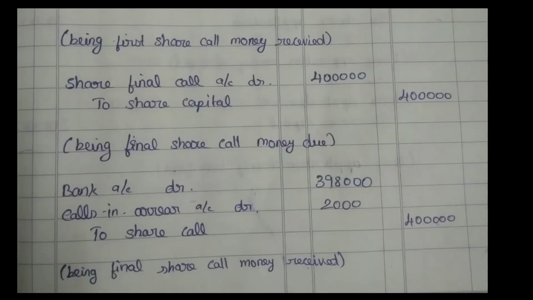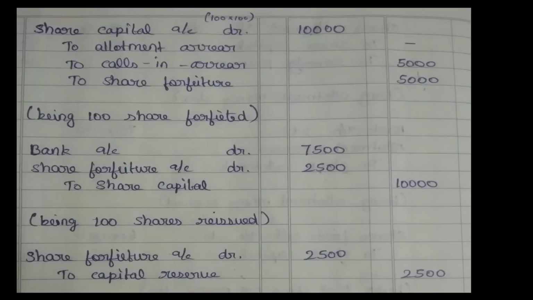Now final call account debit to share capital, that is 4 lakh. Then bank account debit, calls in arrear account debit to share final call, that is 3,98,000 and 2,000, 4 lakh. Next, forfeiture entry: share capital account debit to allotment arrear, to calls in arrear, to share forfeiture. Calls in arrear is 50,000, then share forfeiture is 50,000.